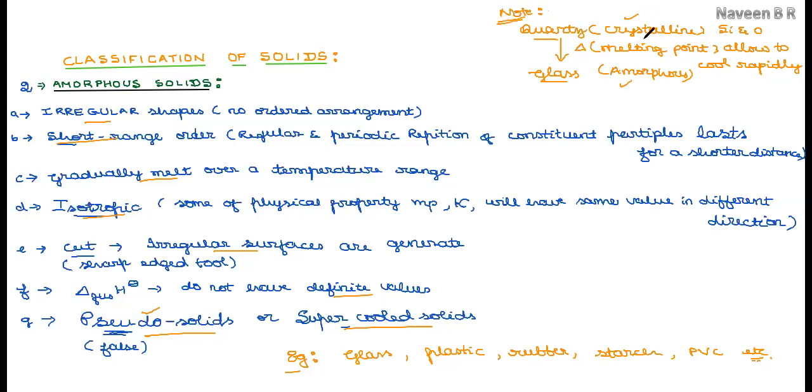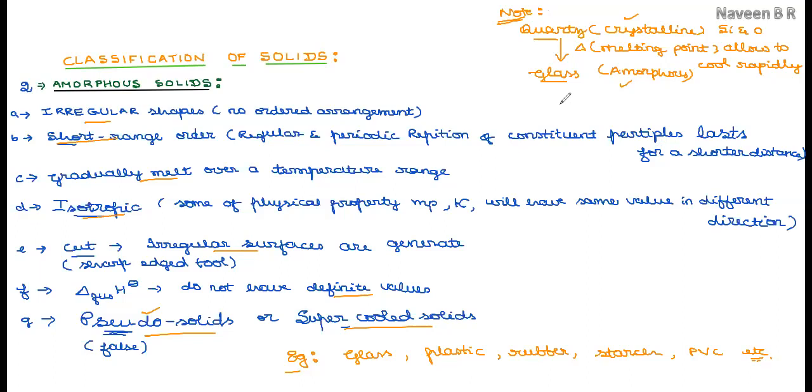When a crystalline solid is converted into an amorphous solid, it is explained with an example. If we take any crystalline solid and heat it to the melting point temperature, followed by rapid cooling, its regular ordered arrangement is going to be disturbed.